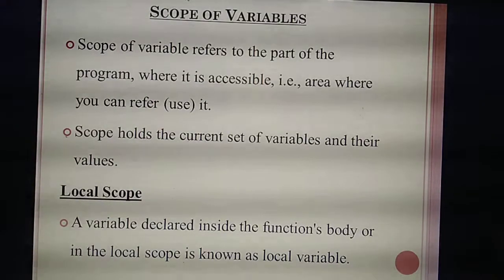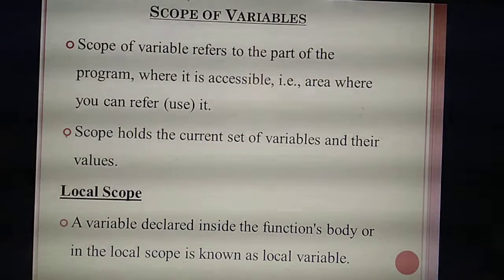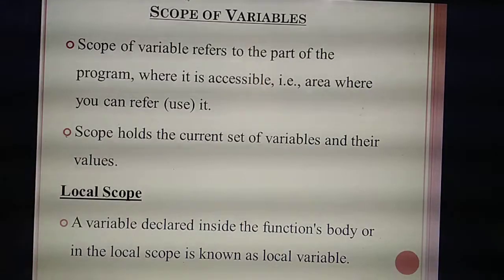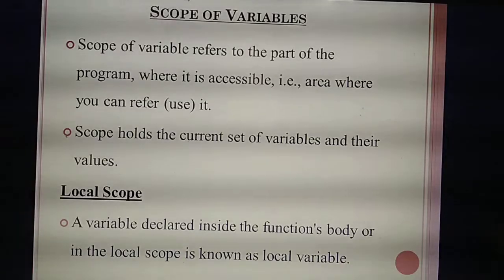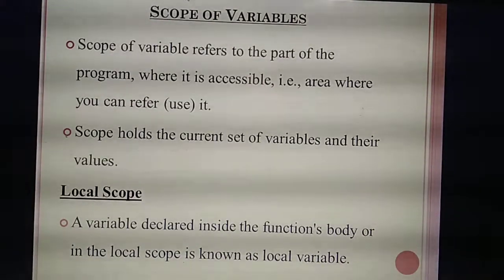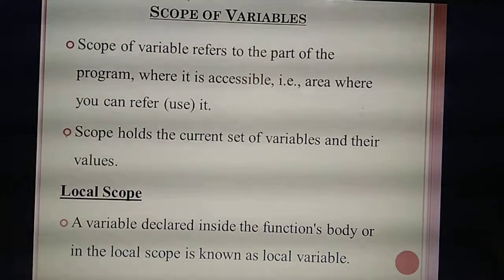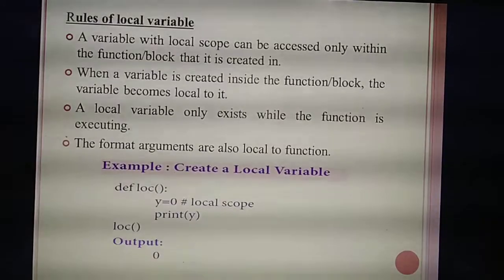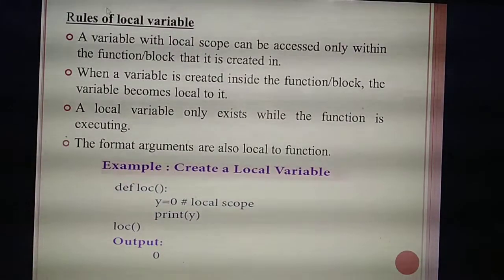Understand, how many points have you studied in local scope? 3 points. What are they? The variable declared inside the function we are calling which scope? Local scope. The variable we are calling a local variable. Local variable means you can access that variable only inside the function. If you access it outside the function, you will get the error message. Understand? That's the definition of local scope I explained.